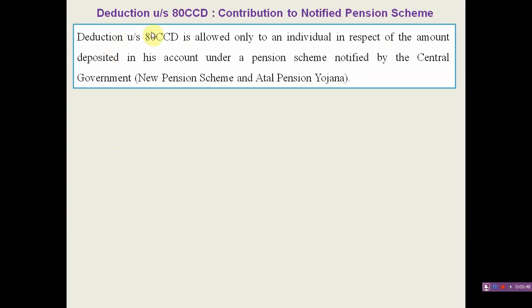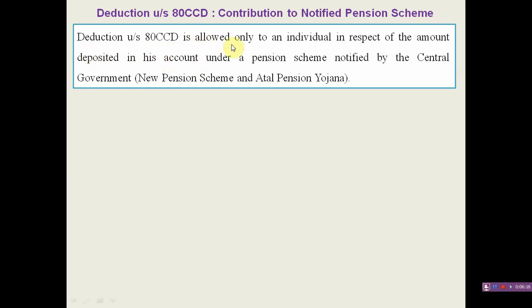The next deduction is under section 80CCD. It is for the contribution to a notified pension scheme. The previous section is also about a pension scheme, but it is the pension scheme of a life insurance company, whereas this is a pension scheme notified by the central government.